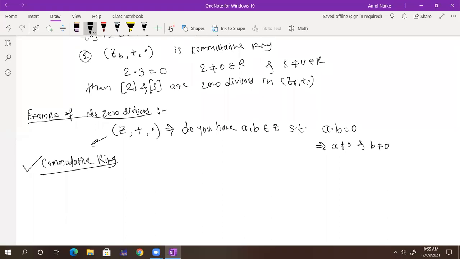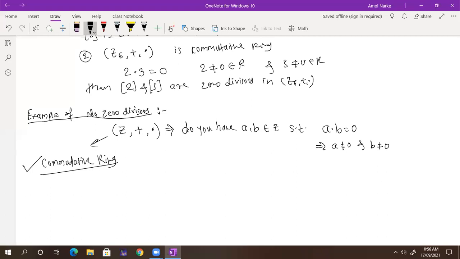Are you getting what I am trying to say? Yes or no? Sir, can you tell again about Z, comma, plus, comma, dot? Yeah, Z. What is a ring? What is the definition of ring? Can someone read for me? A non-empty set with binary operations, addition and multiplication, and R is an abelian group under addition. Yeah, so tell me, whether Z plus is an abelian group?